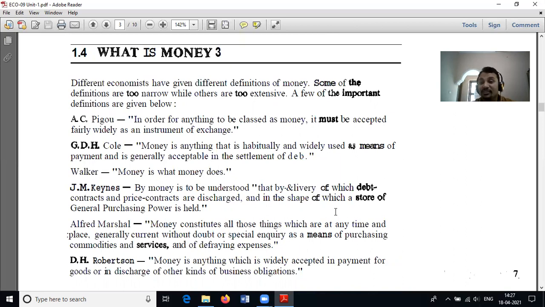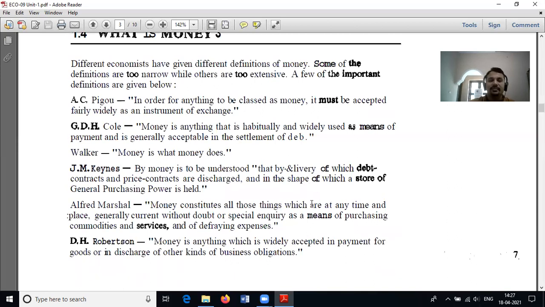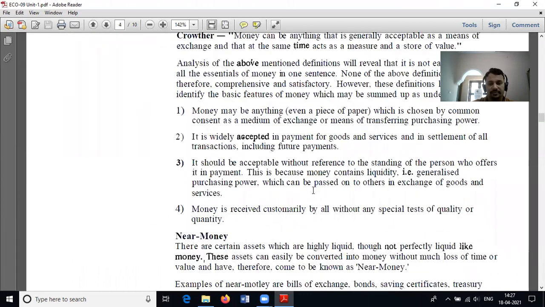And the famous definition for money is given by Mr. Walker: money is what money does. Yes, it is a famous definition. In your material, you can see a lot of definitions. You can study or pick out any one or two or three definitions.